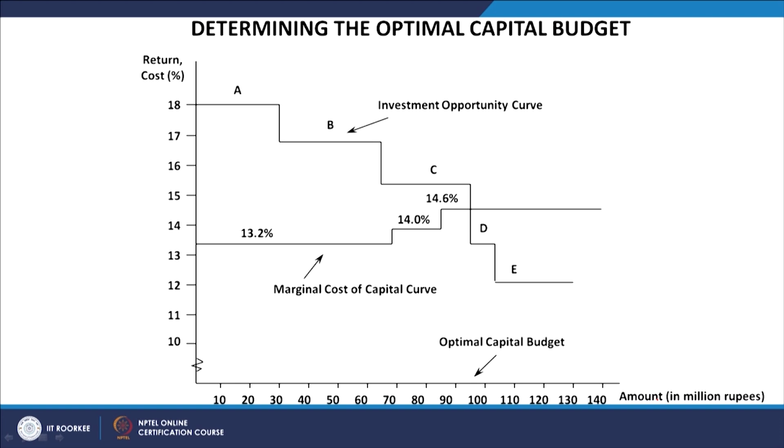So, the internal rate of return is coming down over a period of time, and the marginal cost of capital is going up over a period of time, and there is one point which is called the point of intersection, and this is the optimal capital budget. So, how have we worked this out?